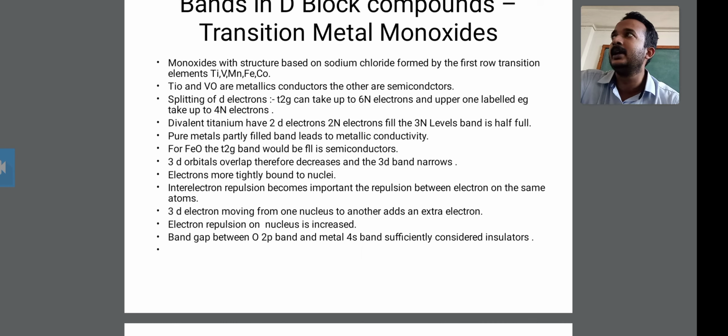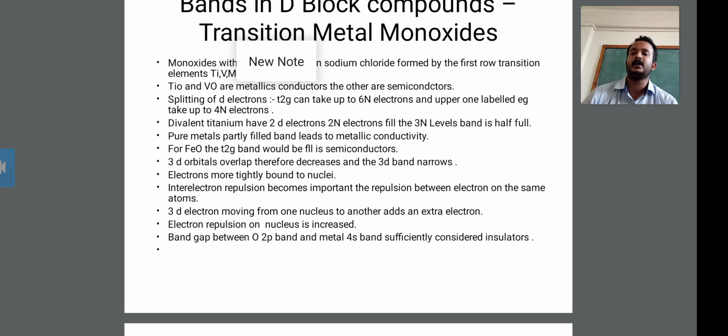Then the interelectron repulsion becomes important: the repulsion between electrons on the same atom. What does interelectron repulsion mean? This is the repulsion between the electrons on the same atom, for example between the 2s and 2p electrons.